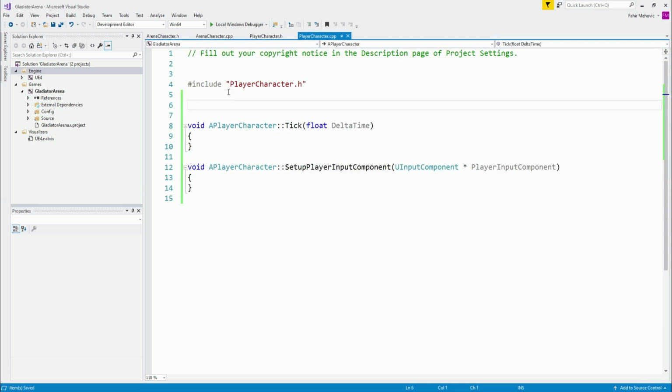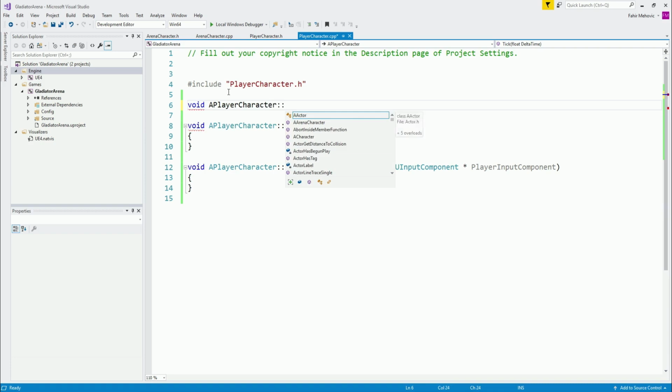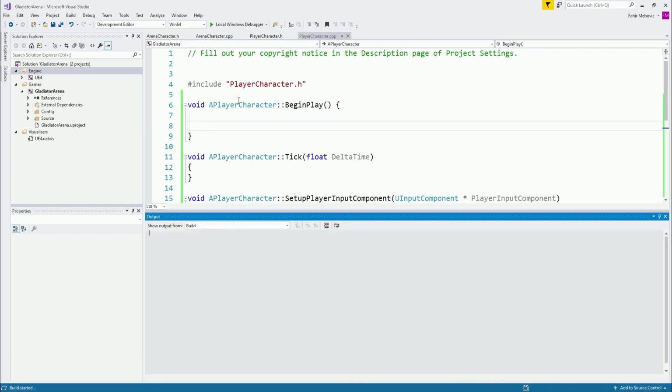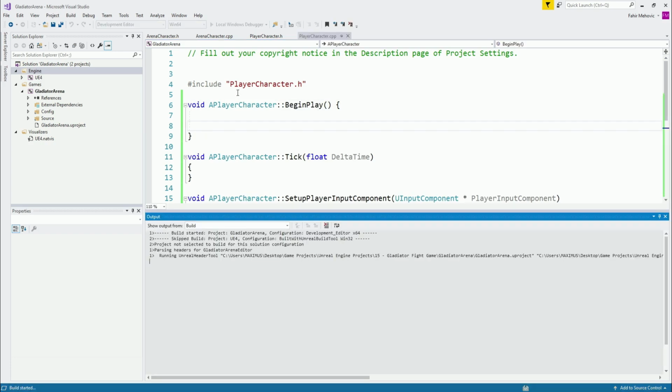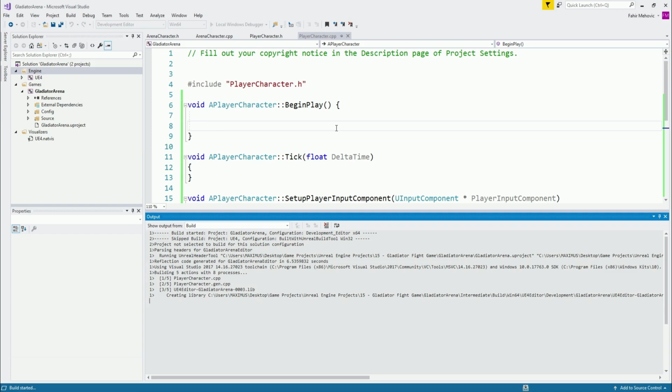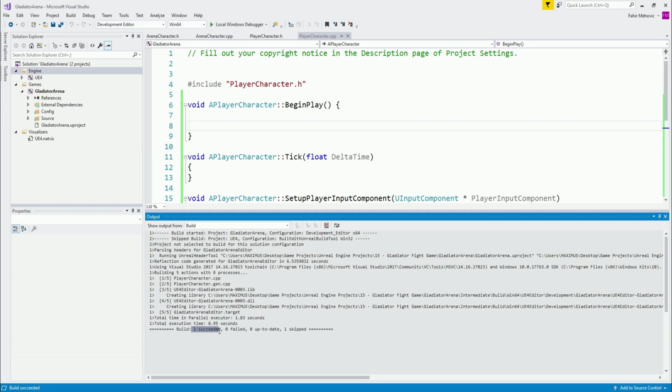We're going to do the same thing for our begin play. So it's going to be void APlayerCharacter::BeginPlay. There you go, and voila. Now if I press Command or Control Shift B to compile this, or go under Build and click on Build Solution, on Mac it is Command Shift B, we will see that the build has succeeded. We don't have any errors and we can proceed with our game.